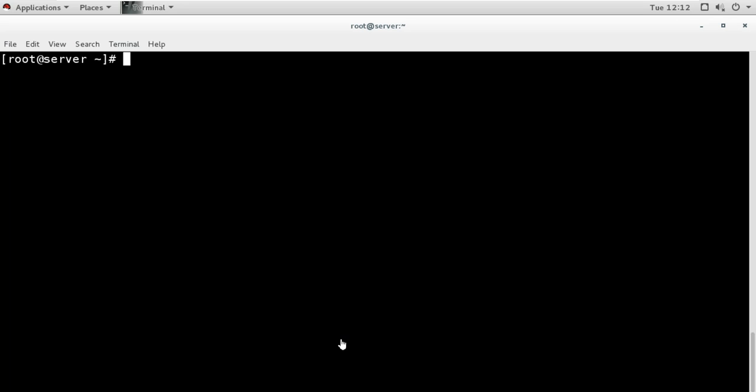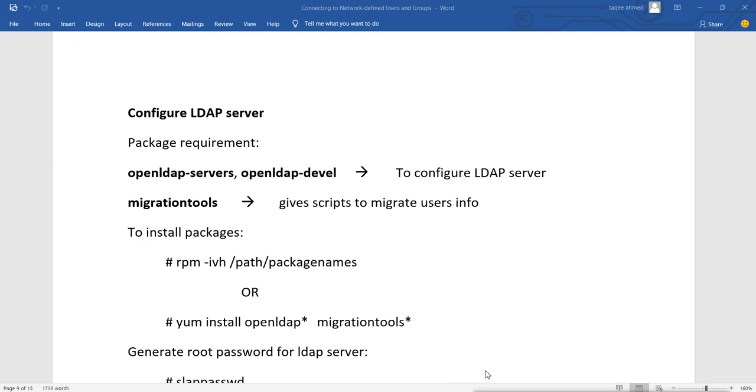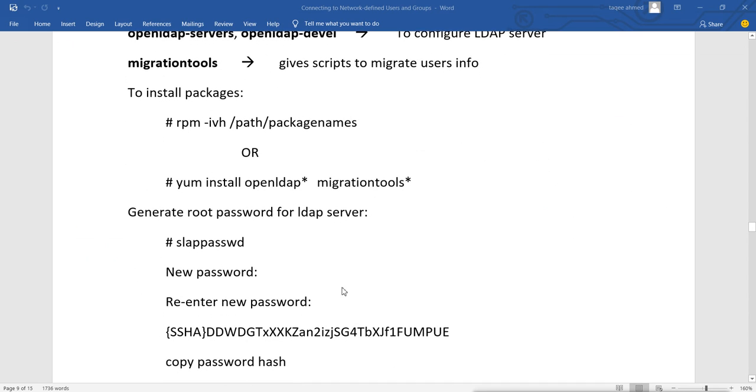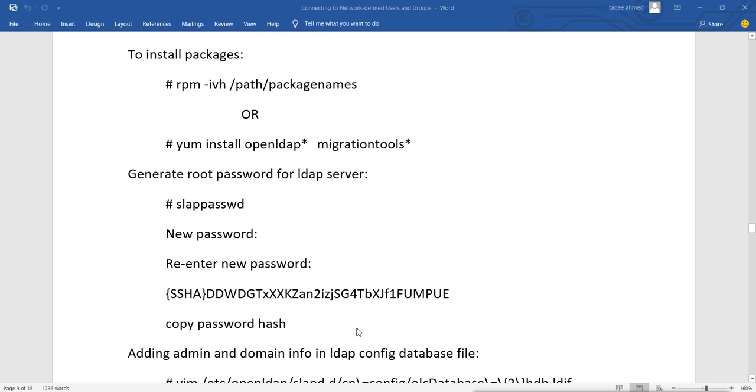So first what we'll do here, after installing the packages, is to generate the root password for the LDAP server. Now remember, our password storing in Linux system is different than the other system. So LDAP uses a different style of password. So for that, first we will create the password for our root.